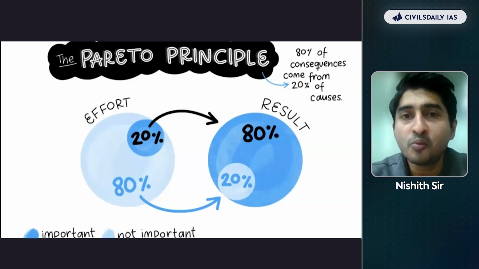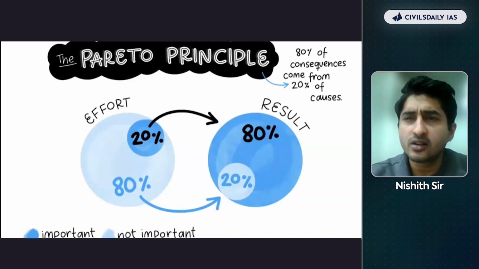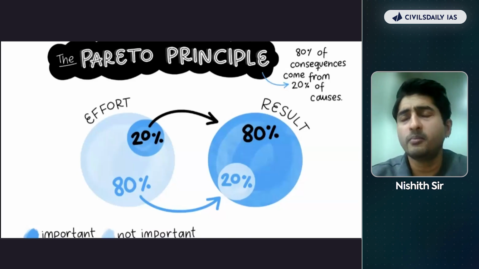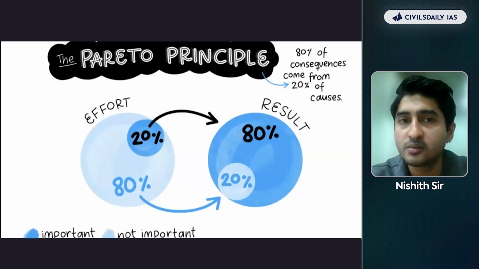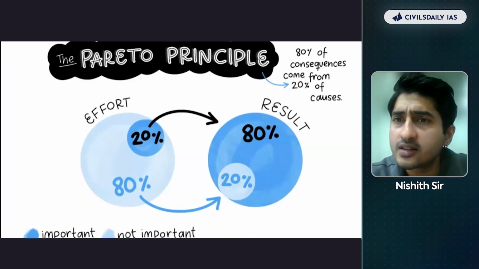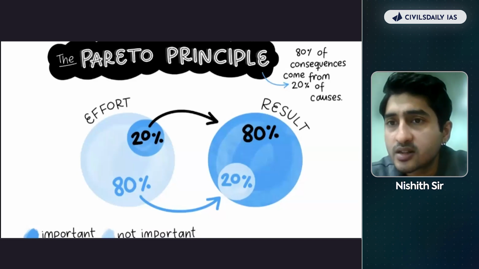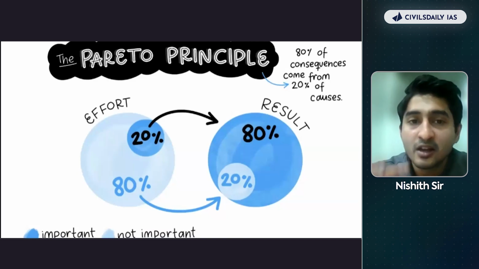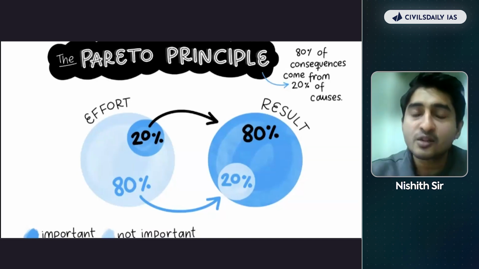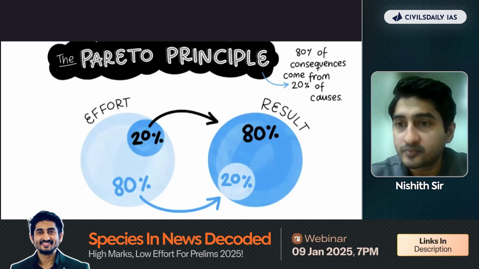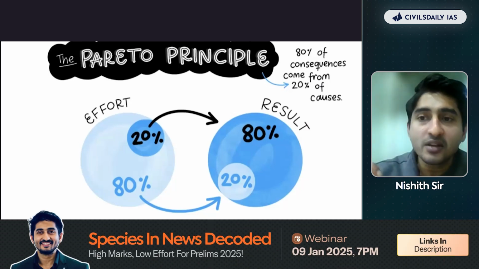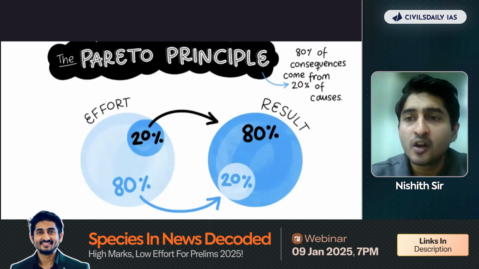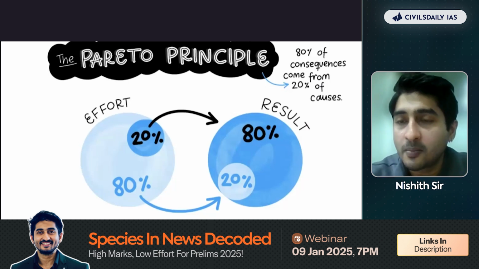Hello everyone. Before we move into the topic of the webinar this week, let us learn about a particular principle. Many of you must have heard of it. It is called the Pareto Principle, which says that 80% of your consequences come from 20% of your causes. Now, if we superimpose this on our UPSC preparation, mostly what you read in the last 20-25 days is the memory on the basis of which you will attempt the prelims. So essentially, the 80% of the marks reflected in the exam will come from 20% of the content.